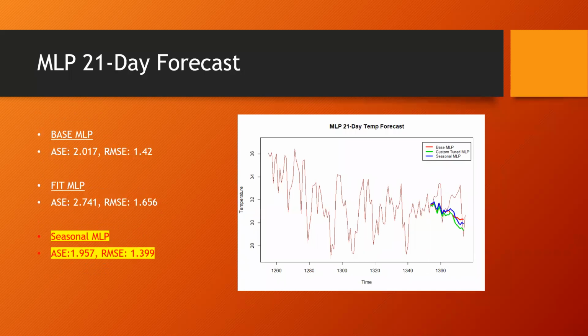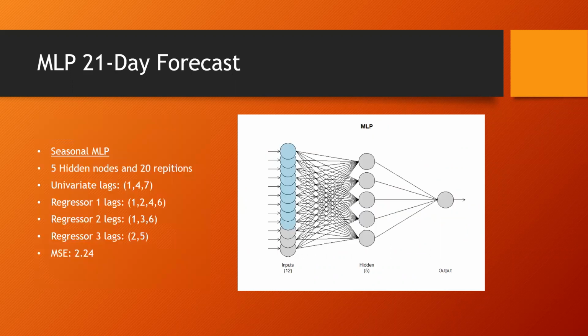Next, I took a look at 3 different multi-layer perceptrons. I just ran a base MLP, then I tried to fit an MLP, and then I did a seasonal MLP because the seasonal model seemed to work the best in the VAR. On the 21-day forecast, it's kind of hard to tell if there's a real winner. We look numerically, and the seasonal MLP comes out ahead. So let's take a look under the hood of that one.